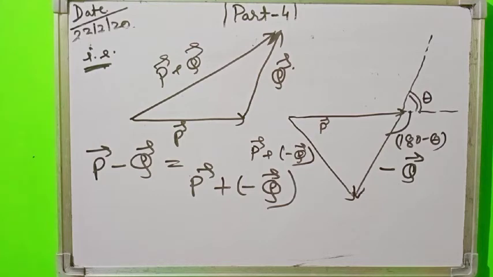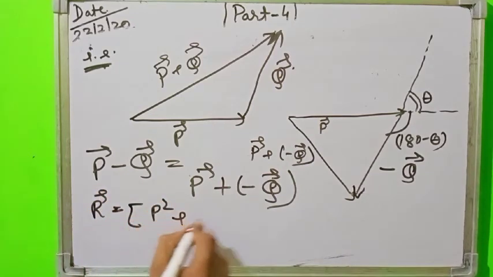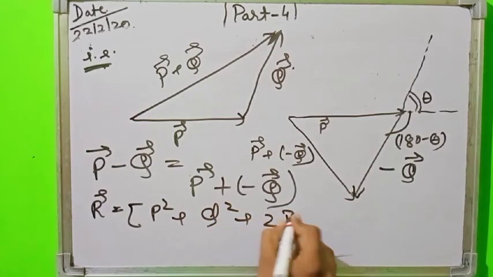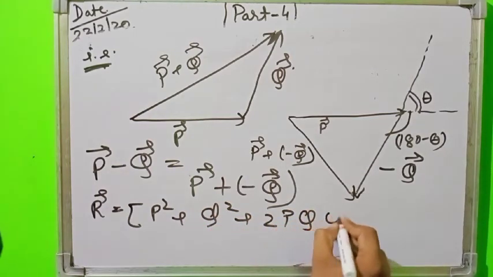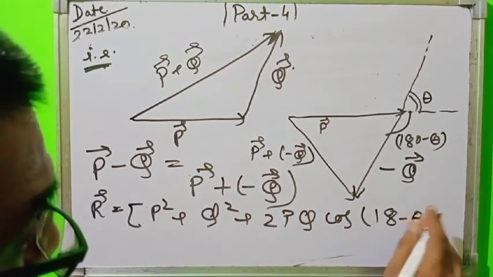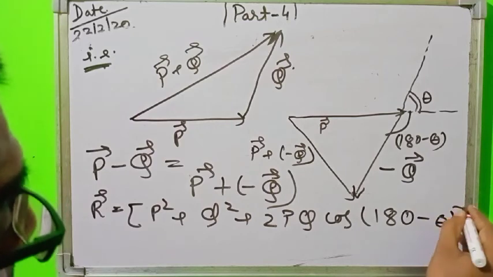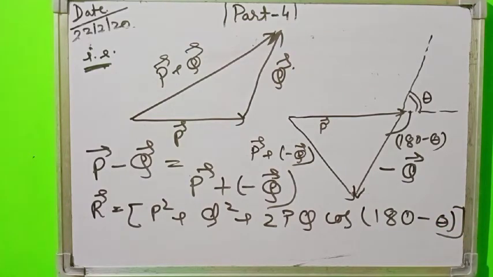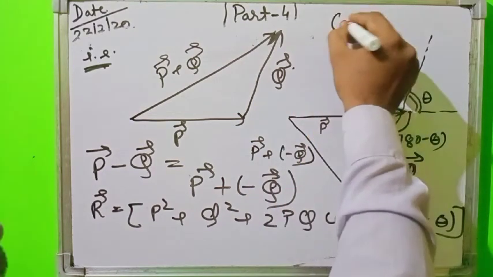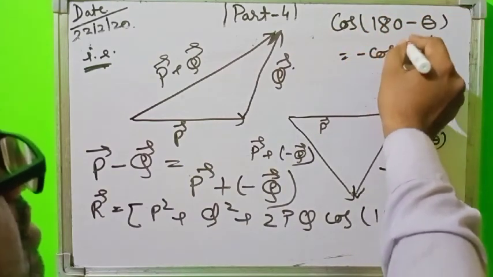So here the resultant can be calculated as R is equal to square root of P square plus Q square plus 2PQ cos of 180 minus theta. And cos of 180 minus theta is equal to minus cos theta.